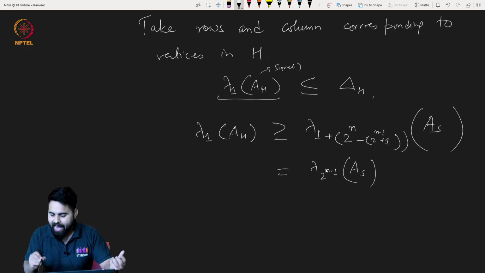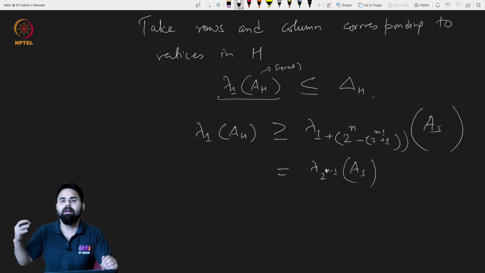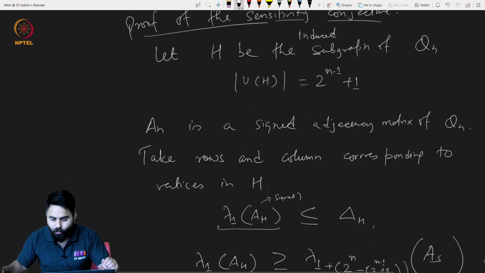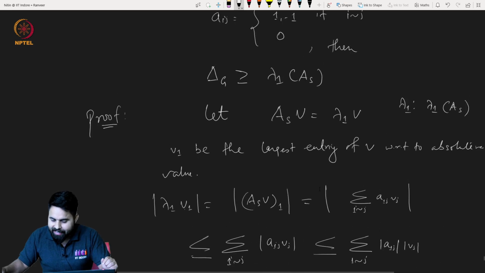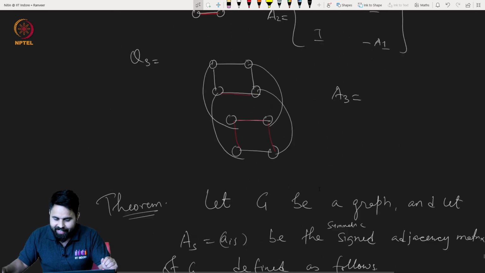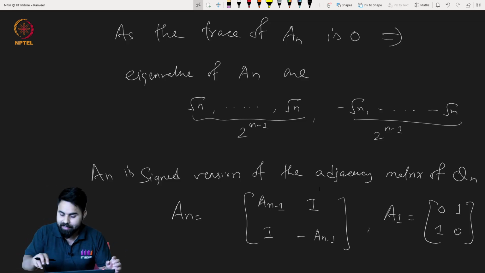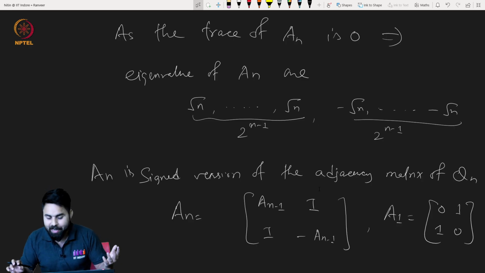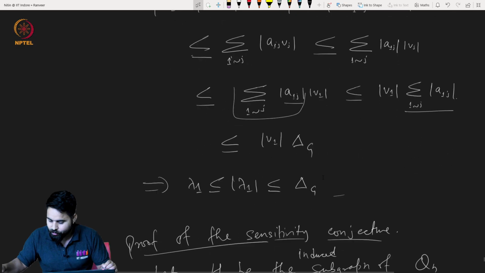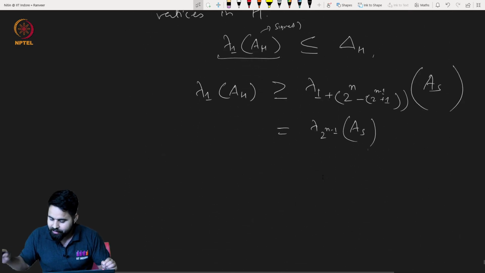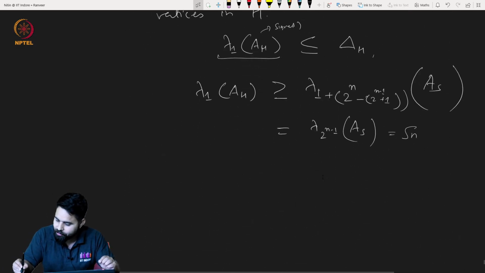So what is this eigenvalue, in the sequence 2 raised to the power n minus 1? We have already seen that the eigenvalues of this matrix are square root of n and minus square root of n, with equal multiplicity 2 raised to n minus 1. Hence the value here will be square root of n.